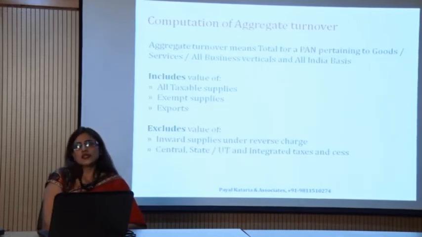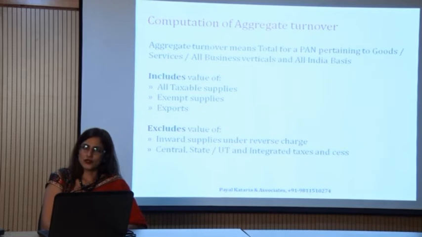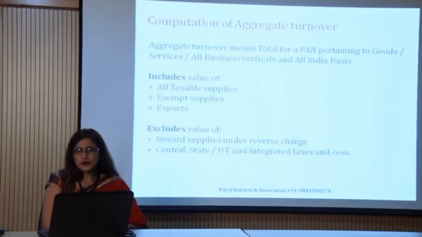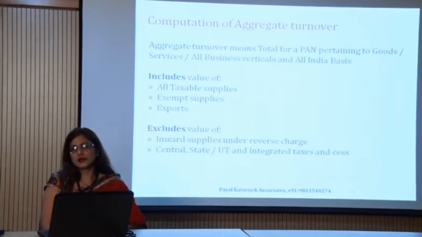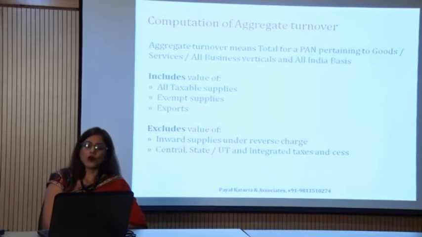So friends, I used the term aggregate turnover. In the composition scheme, it is very important to know what aggregate turnover is, because the basic eligibility criterion depends on it. So it is very important to know the calculation and the meaning of aggregate turnover. Now, what will you include in aggregate turnover?